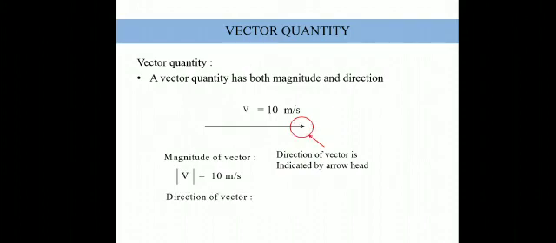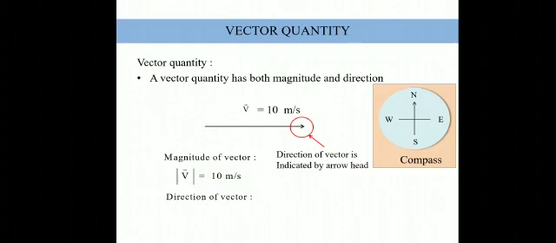In order to find a direction, we can also use a compass. So this is a geographic compass. As we can see, this is north, south, the right hand side is east, and the left hand side is west. When we compare this arrow with the compass, you will see that it is pointing towards the east direction. So the magnitude of the vector is 10 meter per second, and it is in the east direction. Because we have both magnitude as well as direction, we call this physical quantity a vector quantity. Fine, I hope everyone is getting it.